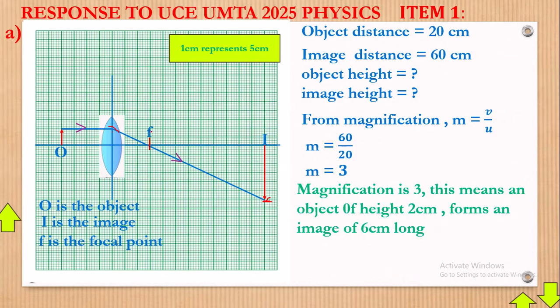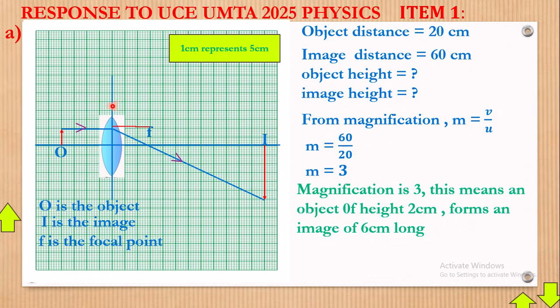Now if that's the focal point, we need the focal length. The focal length must be the distance from here up to where that F is. Now from here up to where that point is, when you count very well, how many small squares will you get? We shall get 3 small squares. Of course this is it. Let me get a lesser pen.